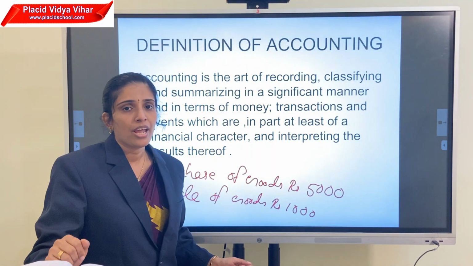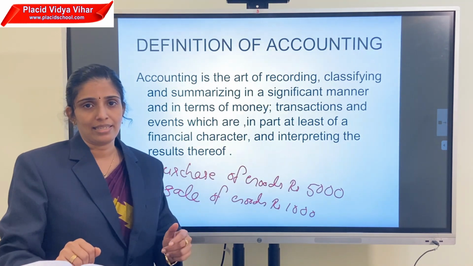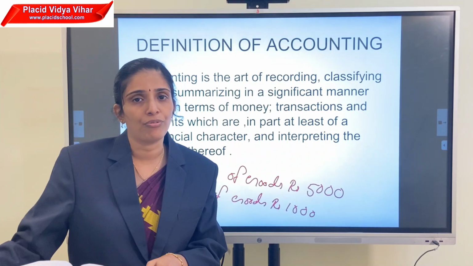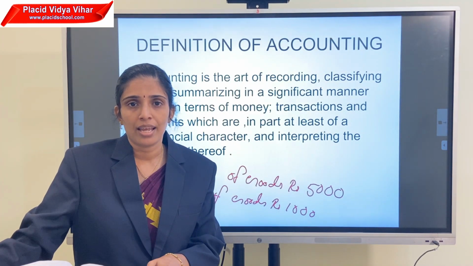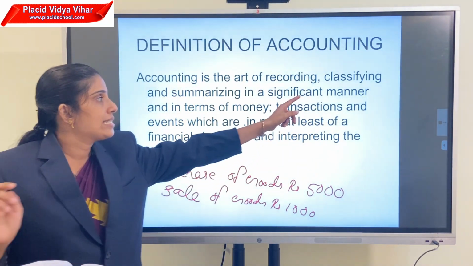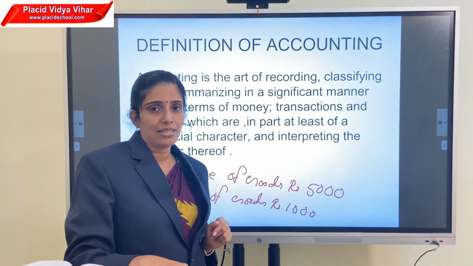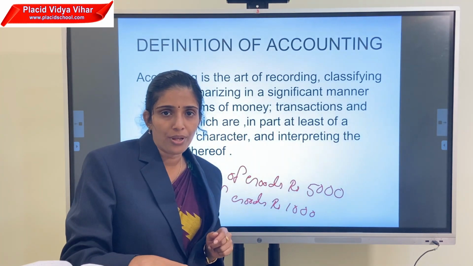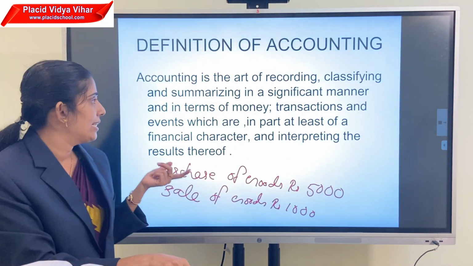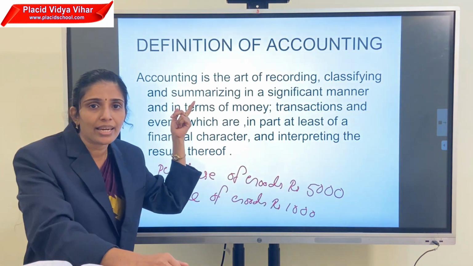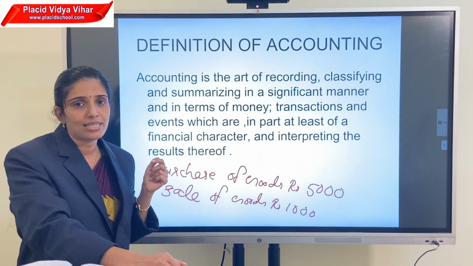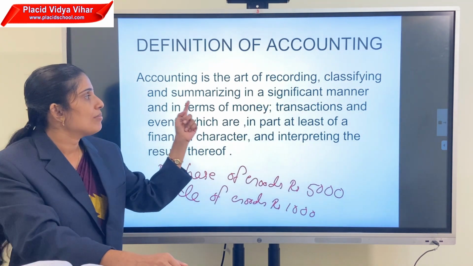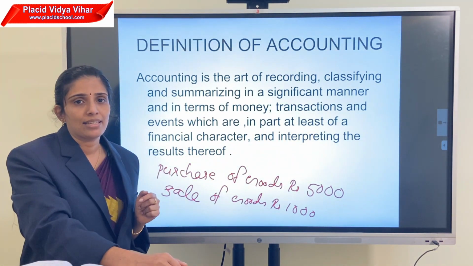After the recording, there are a number of transactions. We classify the transactions on the basis of nature. That is the next step, the classification. After the classification of all transactions in an accounting year, we summarize it. That means at the end of the year, we prepare final accounts. That is the summarizing. Through the summarizing, we get the results.